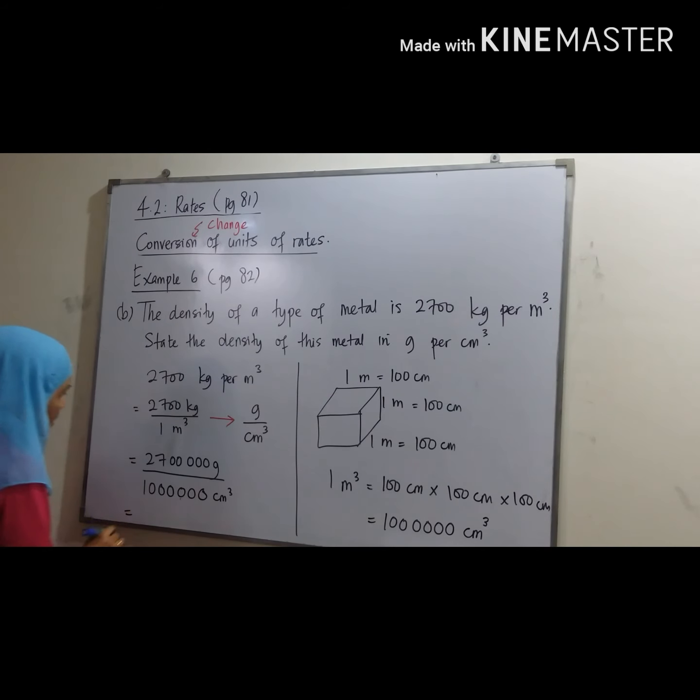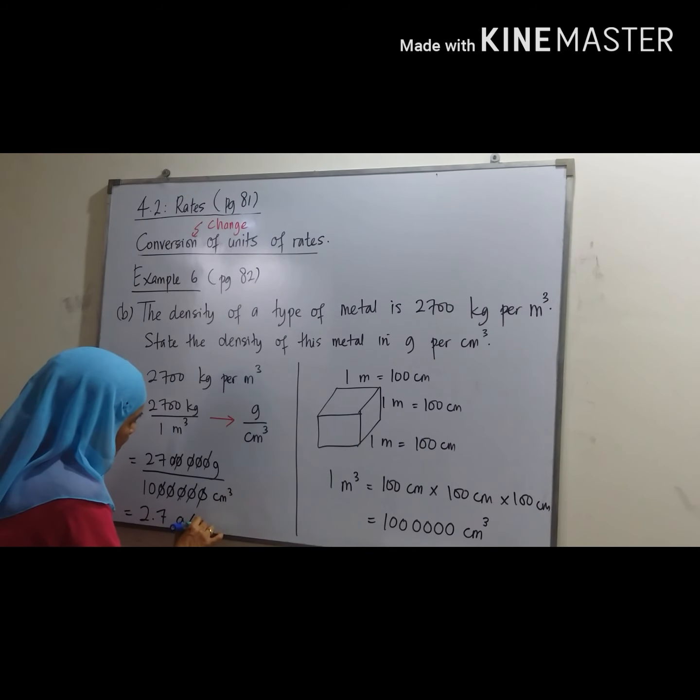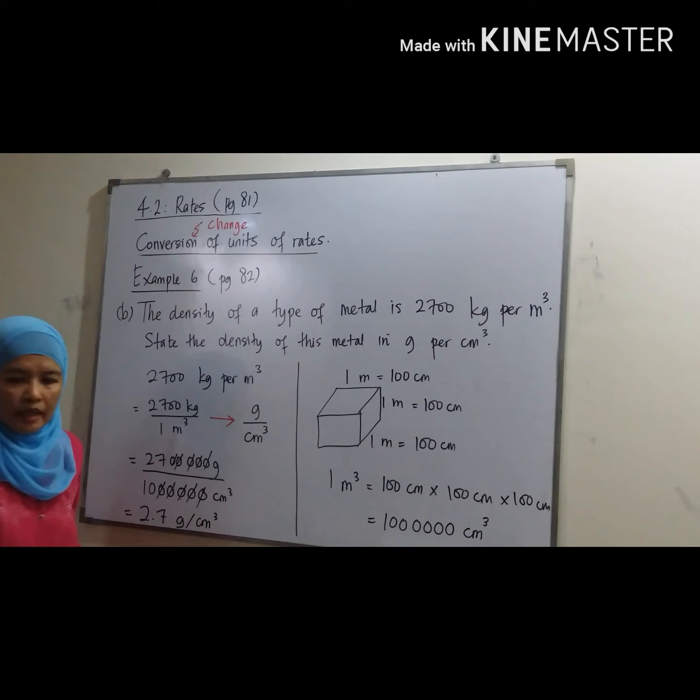So what's our answer? Okay, cut here. 27 divided by 10 is 2.7 gram per centimeter cube.